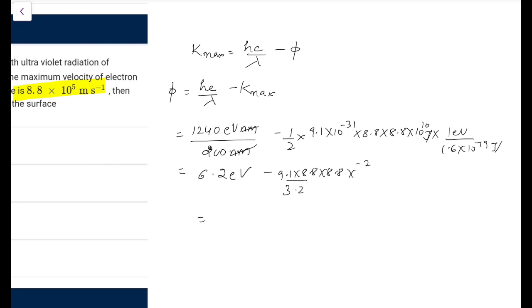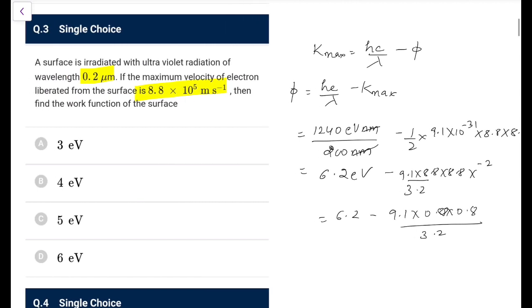So what it basically becomes, 6.2 minus 9.1 into 0.88 into 0.88, I can write it taking that 10 to the power minus 2 over 3.2. So it would be approximately 3 into 0.8 into 0.8 or 0.9 into 0.9, 0.81 into 3, that is approximately 2.4. So 6.2 minus 2.4, it would be approximately 4 point something, it would be near to 4. I think that would be the most appropriate option.